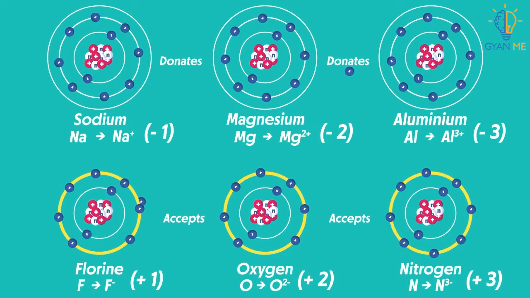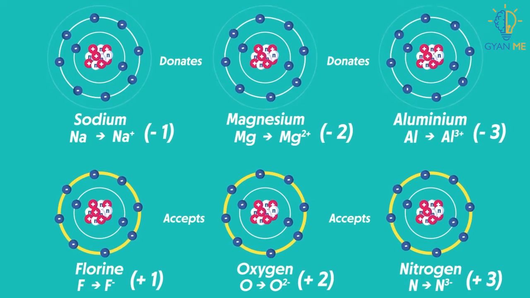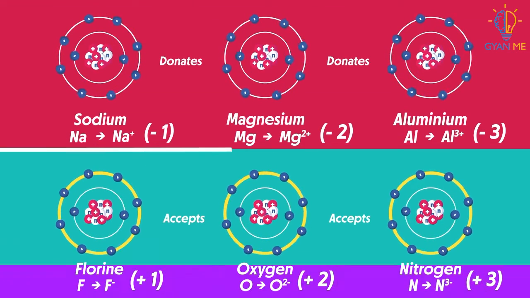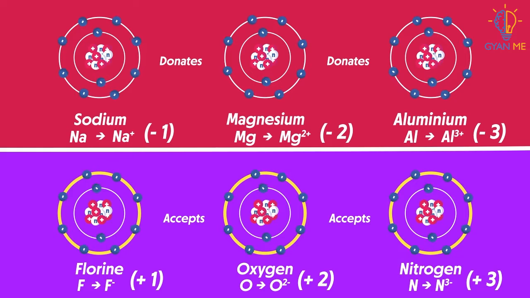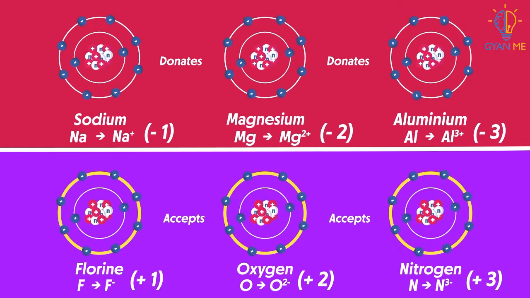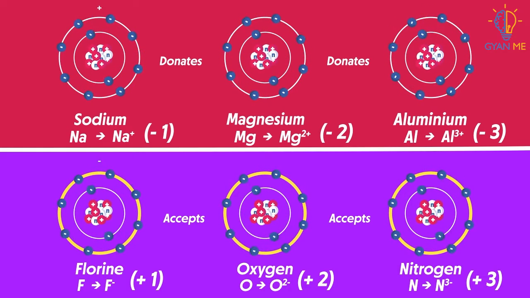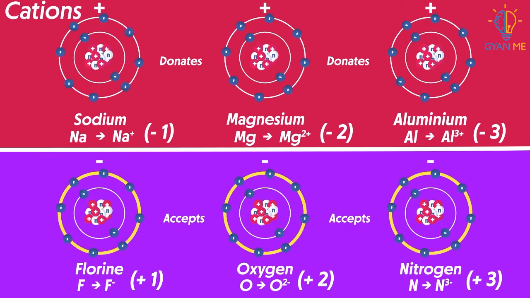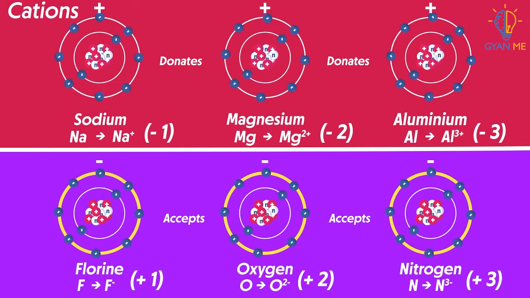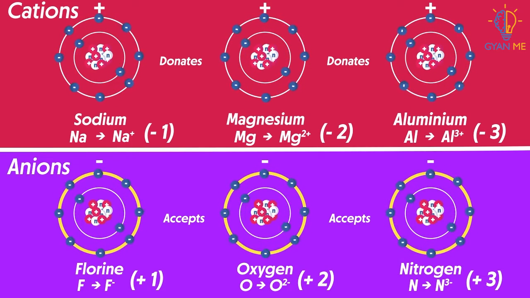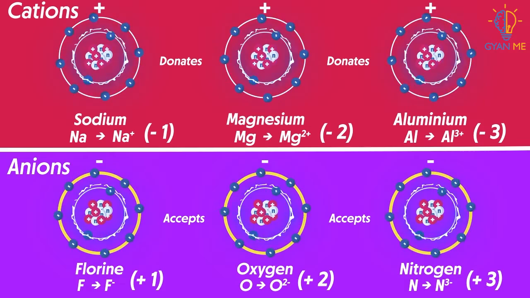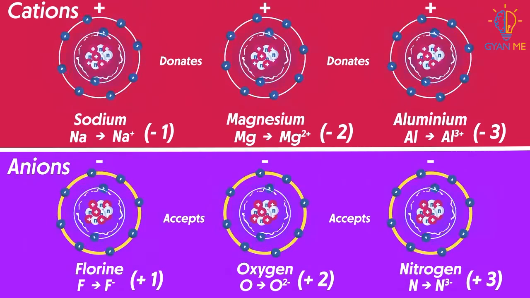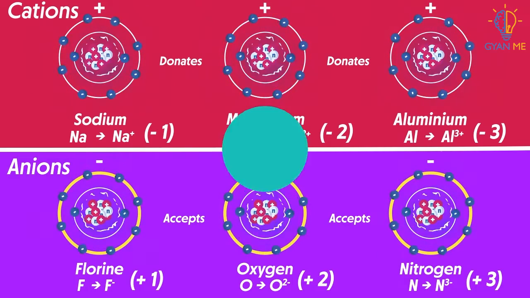So if we look at both of these processes together, we find that metals donate electrons and non-metals accept these electrons. Eventually, they form positive and negative ions, metals called cations and non-metals called anions. These ions, being oppositely charged, attract each other and form ionic bonds.